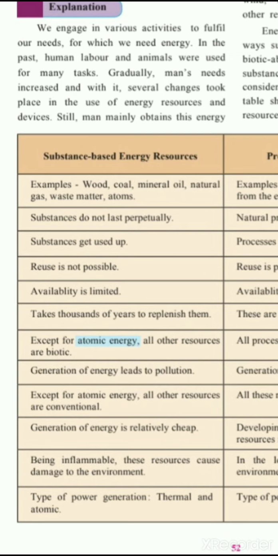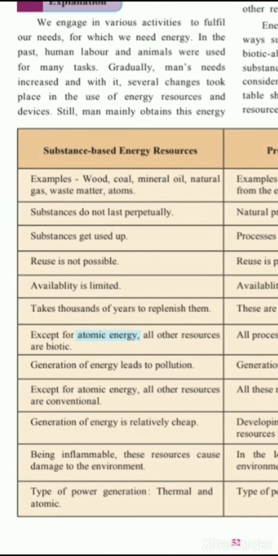Let us see the example which is given here. Wood, coal, mineral oil, natural gas, waste matter, atoms. Okay, if we are using wood for cooking, we are lighting the wood, so the gases are coming in. So that is what we call the pollution being created by substance based resources. Substances do not last.